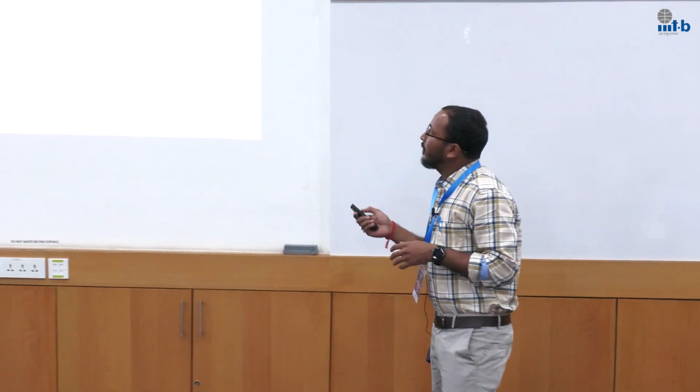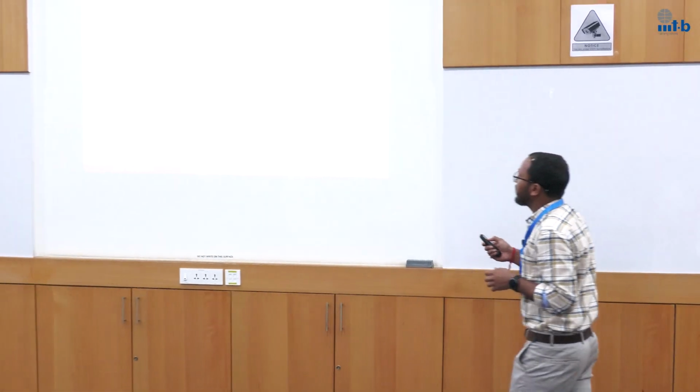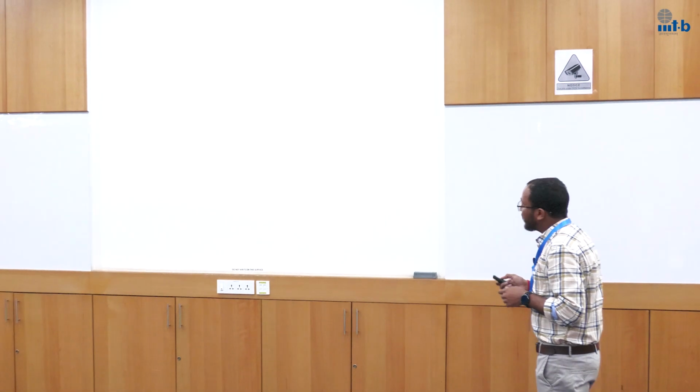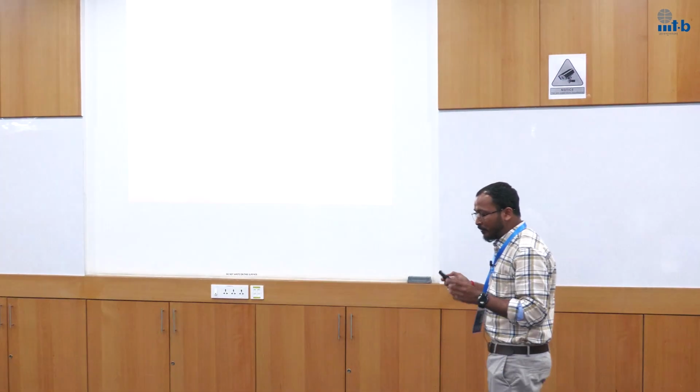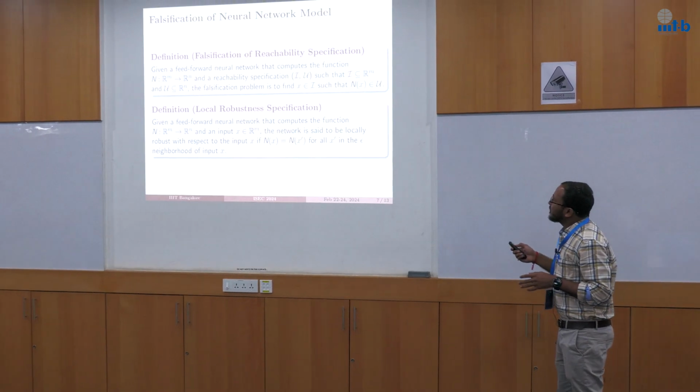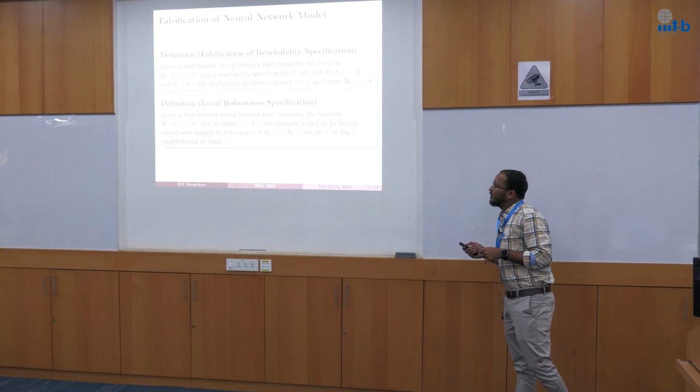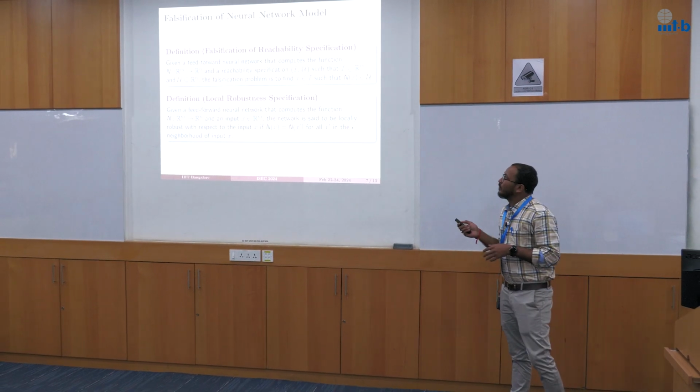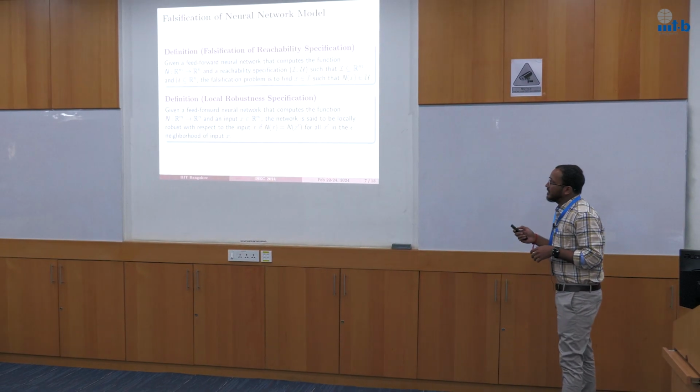As we try to find the counterexample from a surrogate model, which is the FNN, we need to know the falsification problem of a reachability specification, that is, the falsification problem of a neural network model. Given a neural network model N and a reachability specification I, U, the falsification problem is to find an input x belonging to I such that the output of the network N(x) belongs to the unsafe configuration U. That is very similar to the falsification of a CPS system.